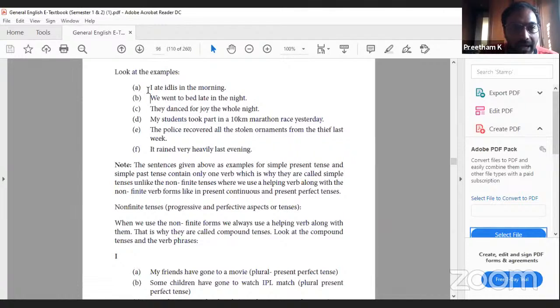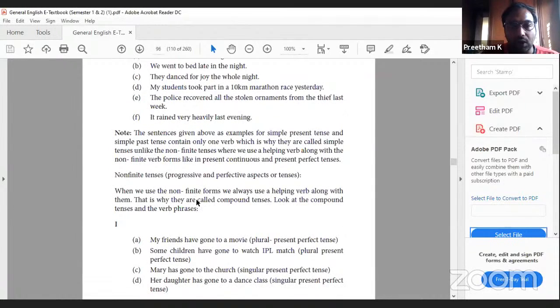Here, look at this example. I ate idlis in the morning. Okay. Here, how many verbs are there? Why is it called finite? There is only one verb, ate. Whereas in non-finite forms, for example, I am eating idlis. There are two verbs here. Am is a helping verb. Eating is a main verb. So there are multiple verbs. I am eating. That becomes present continuous. So only in simple present forms and simple past tense forms is it called finite.